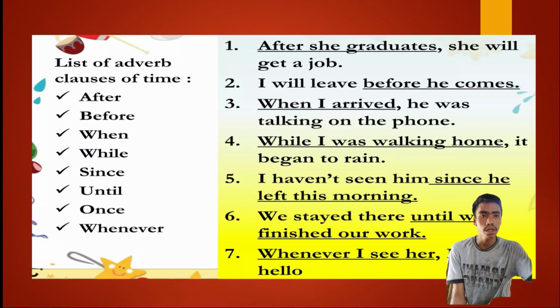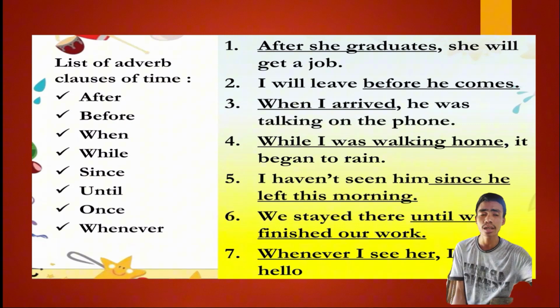So first, after she graduates, she will get a job. The underlined words here are the adverbial clause. As you can see, we have the comma because it indicates the end of the adverbial clause. As I said earlier, the role of the comma is to separate the two clauses, which are the main clause and the subordinate clause. The main clause is a sentence that can stand alone.